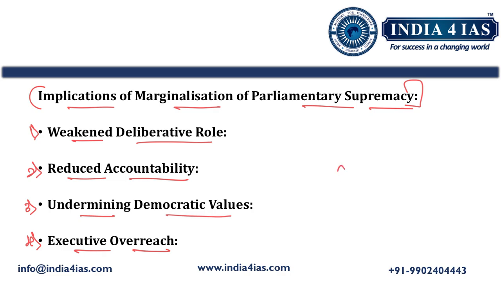So, coming to the conclusion, in the conclusion, we should write that the growth of cabinet system with its consolidation of power within a small group of ministers and prime minister has indeed marginalized the parliamentary supremacy. While parliament retains the formal authority, its effective control over legislation, policy deliberation, and executive oversight has weakened over the years. So this is all about answer approach to the question number 3.